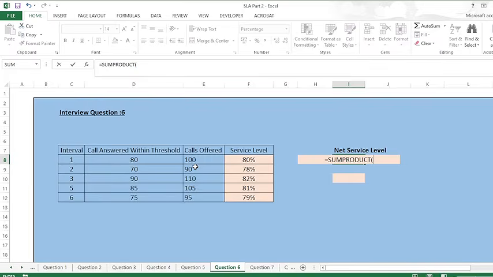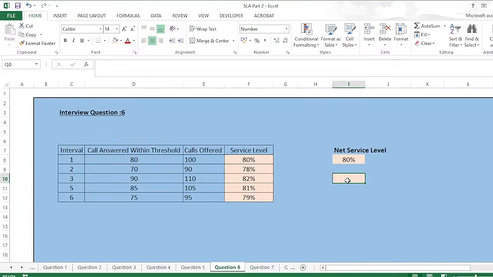That is basically the sum product, that is calls offered as the first array, and then service level in the second array. Then I'll divide it by the sum of total calls being offered, right? So net service level is 80%. So why am I multiplying calls offered with service level? If I multiply calls offered with service level, it will give me the calls answered within threshold, and I have divided by total calls offered.